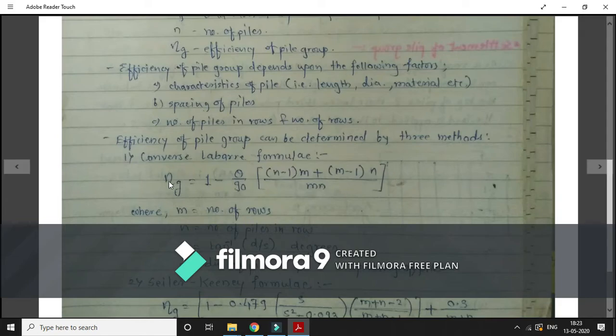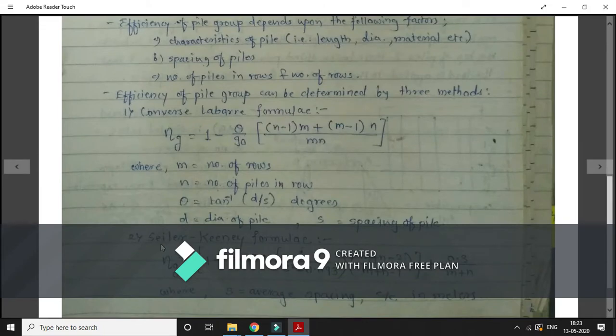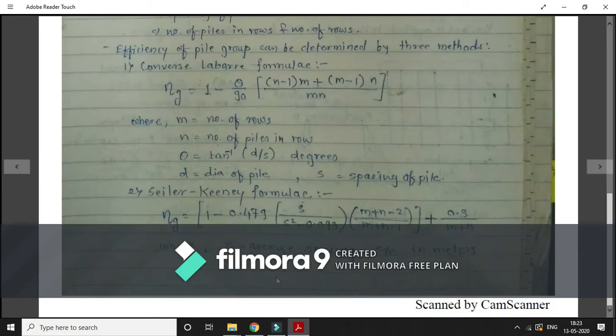So in this formula you can see here, where m is the number of rows, n is the number of piles in a row, theta here is tan inverse of d by s, where d is the diameter of pile and s is the spacing of pile. The same notations are used, but the formula is different for Seiler-Keeney formula, where s is the average spacing.